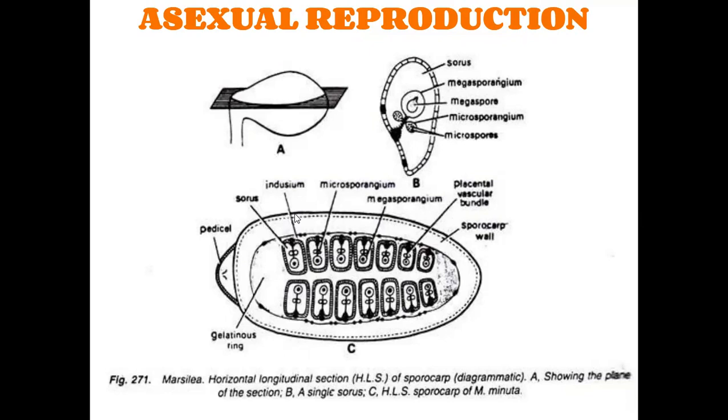If we observe the HLS of the sporocarp, HLS means horizontal longitudinal section. The horizontal longitudinal section of the sporocarp shows mainly the sporocarp wall. The sporocarp wall is made by 3 different layers. The outer layer and inner layer are made by sclerenchymatous tissue and the middle layer is made by chlorenchymatous tissue.